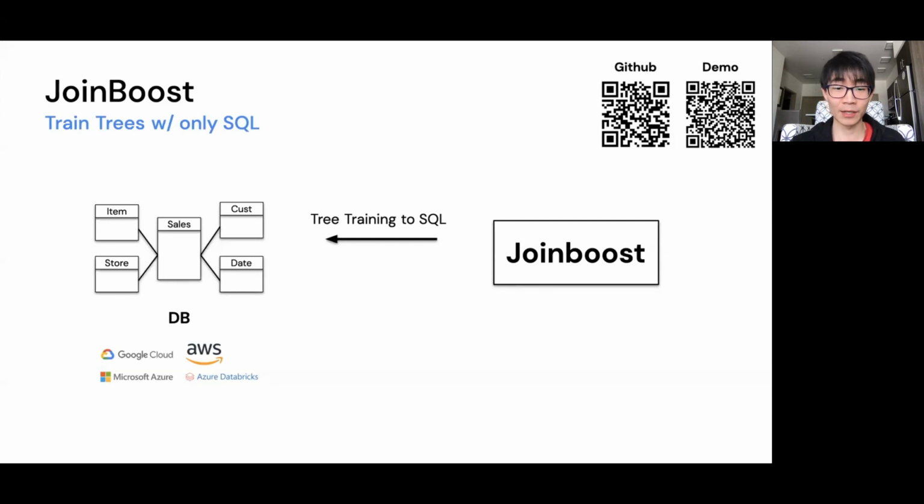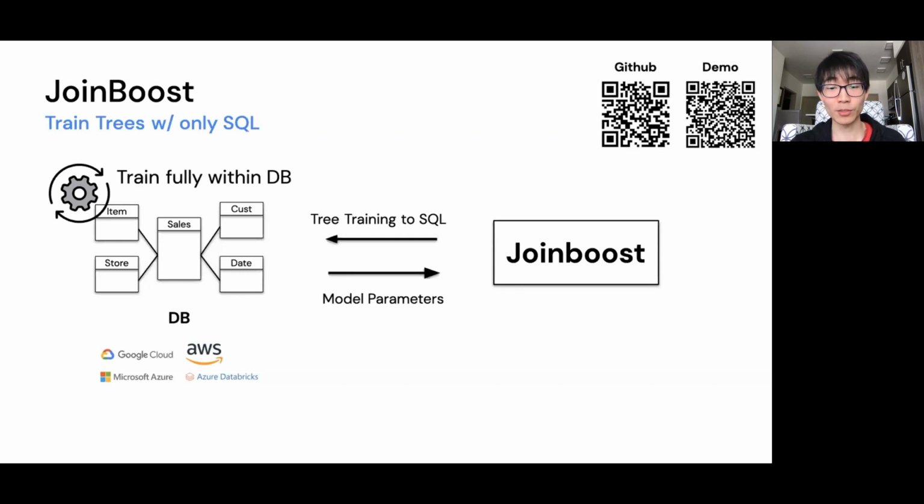So instead of moving data to machine learning, JoinBoost translates machine learning into SQL queries and moves SQL to databases. As a result, the training process is simplified down to executing SQL queries, and it all happens within the databases. Once the training is complete, the model parameters are returned as SQL query results. Note that your data never leaves the databases, for strong data governance.